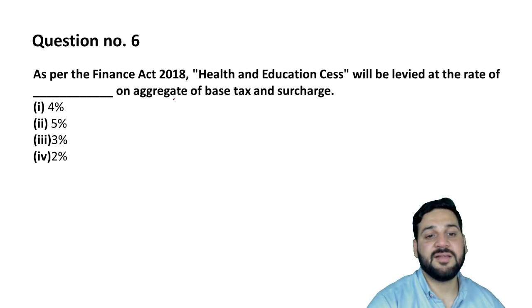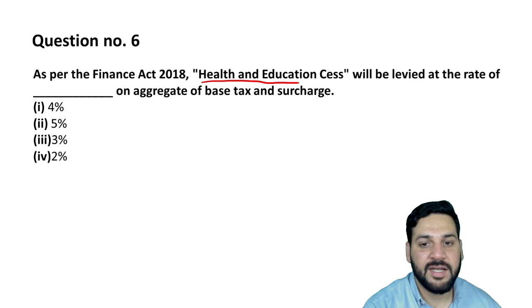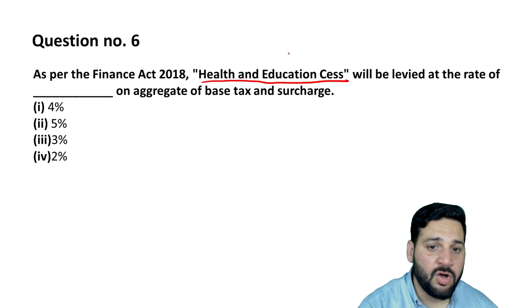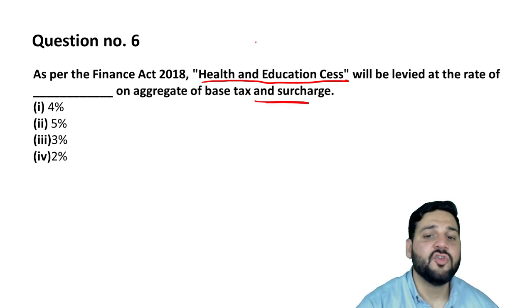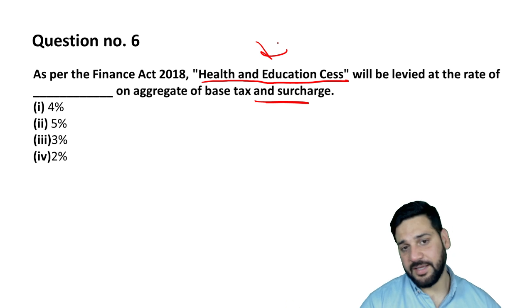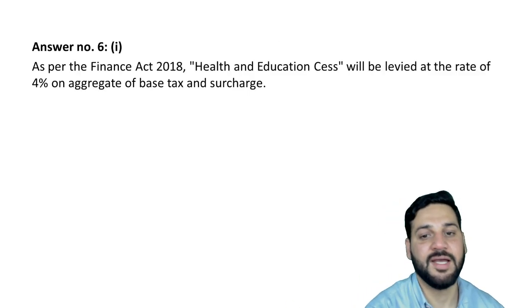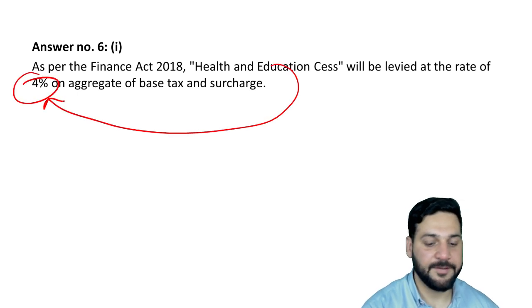As per the Finance Act 2018, Union Budget, how much health and education cess will be levied at the rate on aggregate of base tax and surcharges? So health and education cess कितना है? पहले I think 2% होता था, फिर 3 हो गया, अब ये 4% हो चुका है. Health and education cess is 4%, याद रखो, ठीक है.